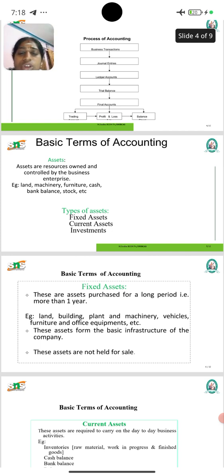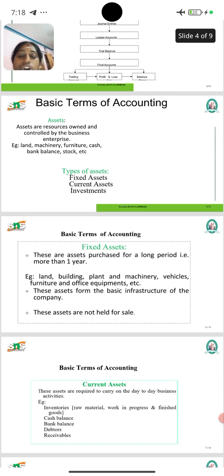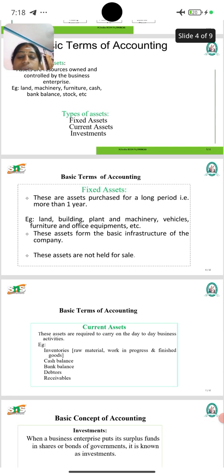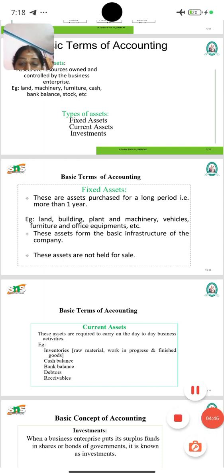So we are going to see what a fixed asset is. Fixed assets are assets purchased for a long period, that is, more than 1 year. Examples: land, building, plant and machinery, vehicles, furniture, office equipment, etc. These assets form the basic infrastructure of the company. These assets are not held for sale. Next, the current asset. Current assets are required to carry on day-to-day business activities: inventories, raw materials, work in progress, finished goods, etc., cash balance, bank balance, debtors and receivables.